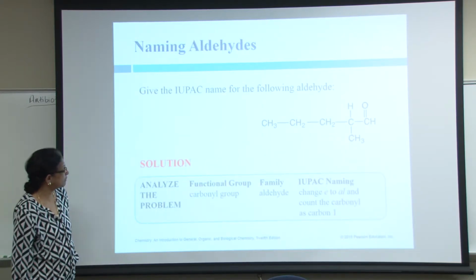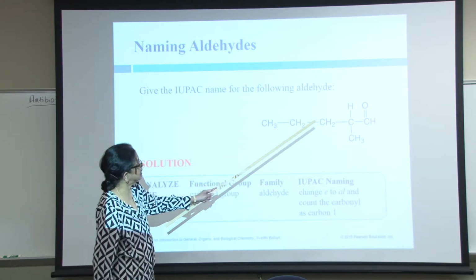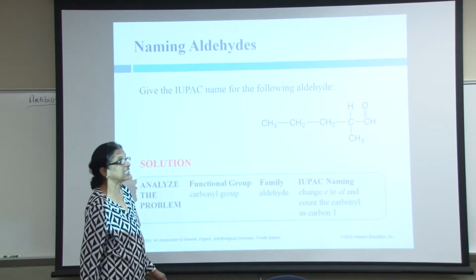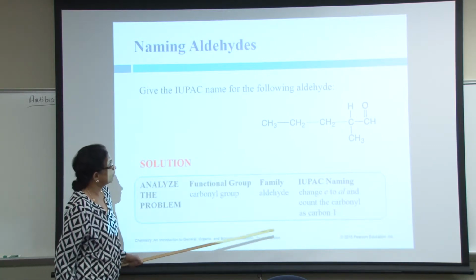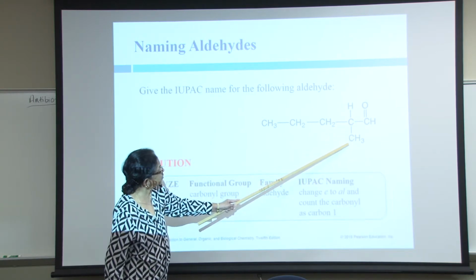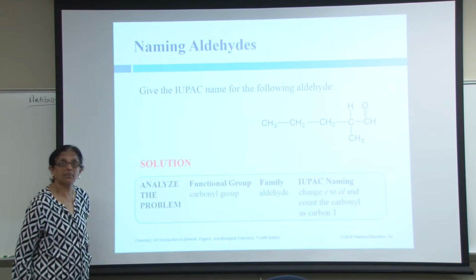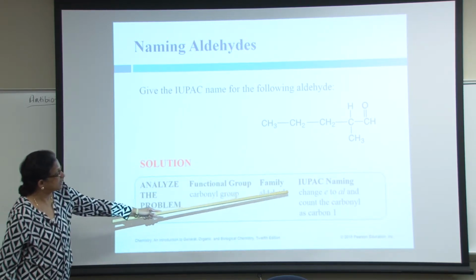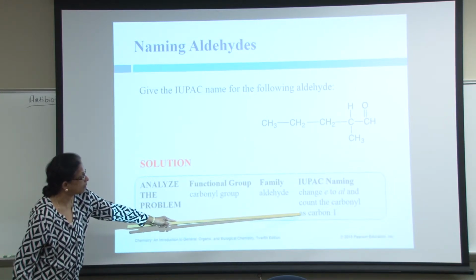So we are going to name, again, we are looking for the functional group, if any. So I'm looking at this functional group, and this is a carbonyl functional group, carbonyl connected to hydrogen, aldehyde. So I'm going to call this the first carbon. So I see a substituent, and a 1, 2, 3, 4, 5 carbon chain. So there is an aldehyde. Change E to AL, count the carbonyl carbon as 1.